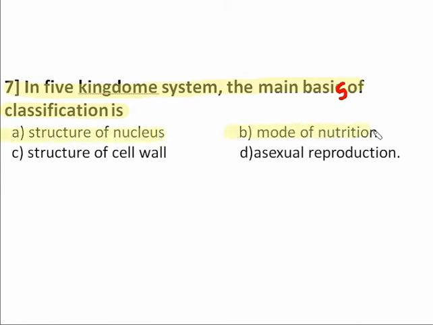Option B, mode of nutrition. Option C, structure of cell wall. Option D, asexual reproduction. This is a simple and general knowledge based question, because we can easily select the option which is correct.